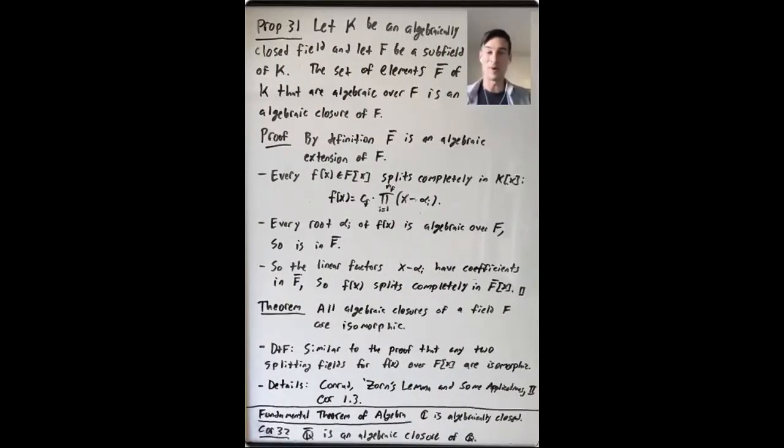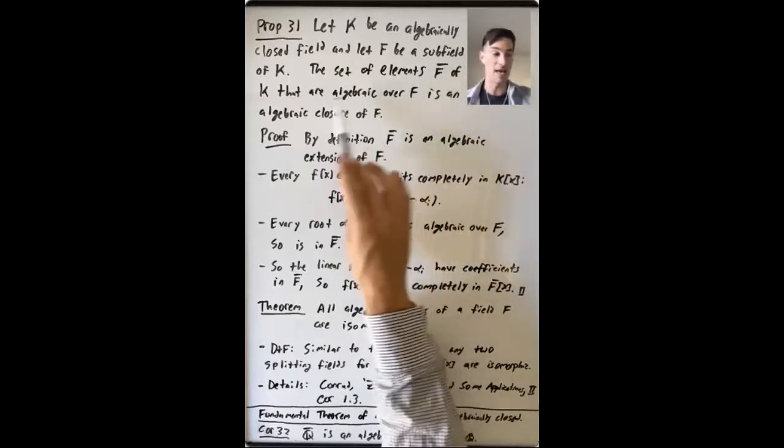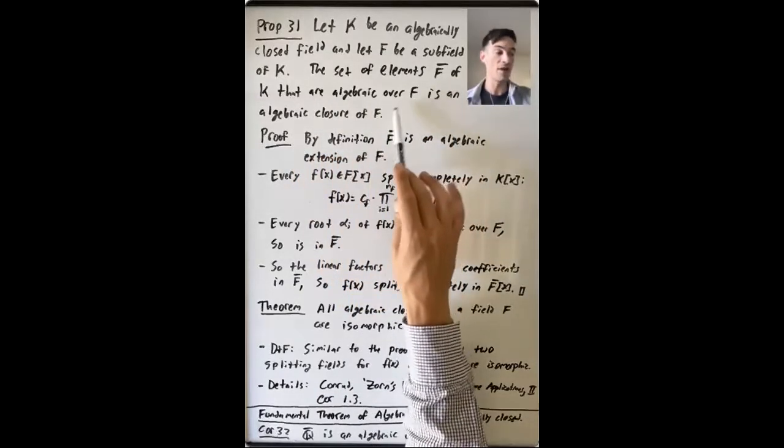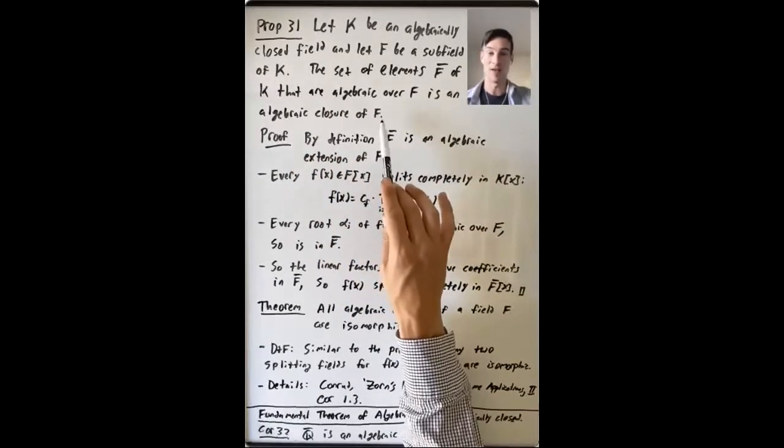Let's prove one more quick result about algebraically closed fields. This is proposition 31 in section 13.4 of Dummit and Foote. Let K be an algebraically closed field and let F be a subfield of K. Then the set of elements F bar of K that are algebraic over F is an algebraic closure of F.